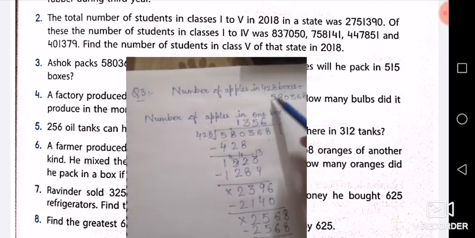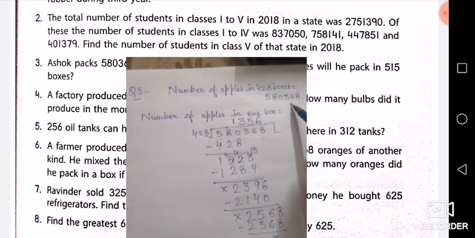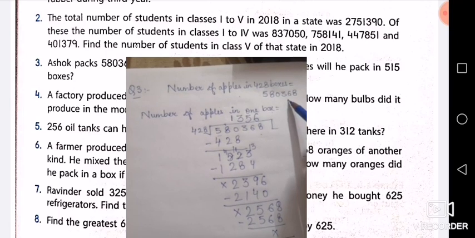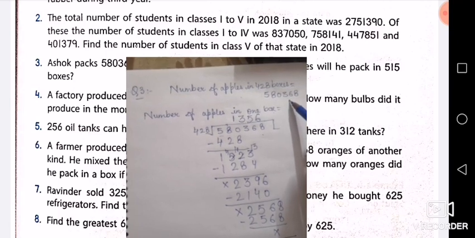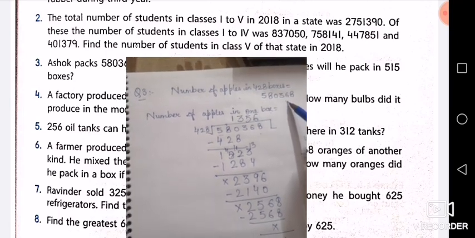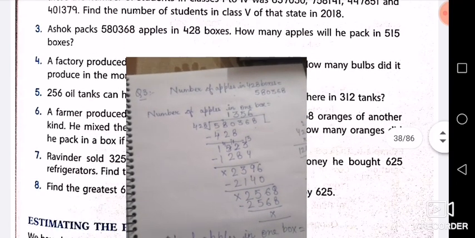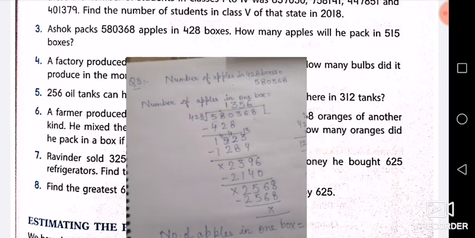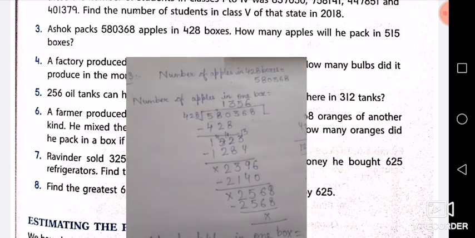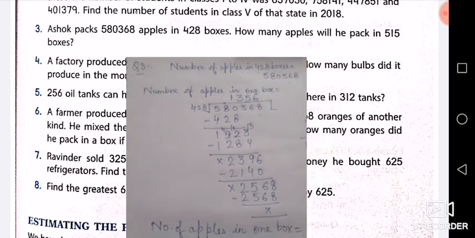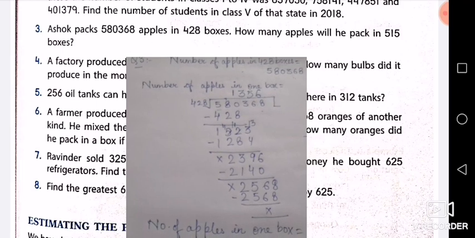Understand this question again now. The number of apples in 428 boxes has been given, that is 5,80,368. But you are supposed to find out how many apples he will pack in 515 boxes. So first you have to find the number of apples in one box.